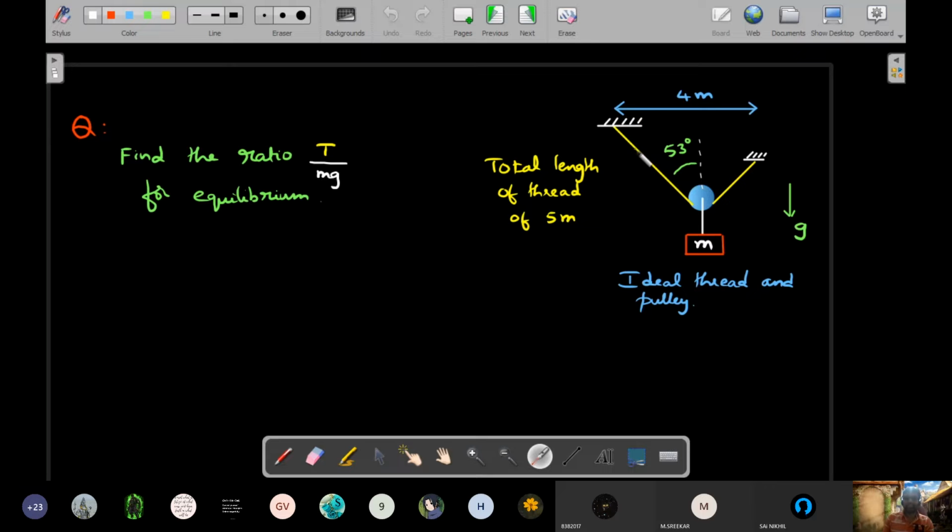Remember, there is a thread connected so that these supports are not at the same horizontal level, and it holds a mass m in equilibrium. The angle formed by this thread with respect to the vertical is 53 degrees, and the horizontal distance between the supports is 4 meters. The total length of the thread is 5. You need to tell me the ratio of the tension in the thread to the weight that it is holding for equilibrium. This is the question. Total length is given, horizontal distance is given, angle is given.